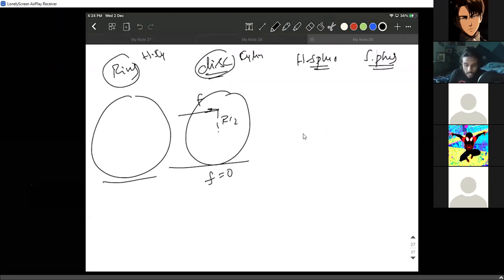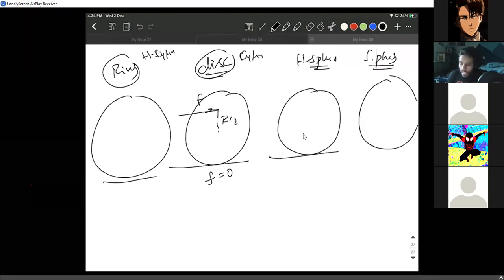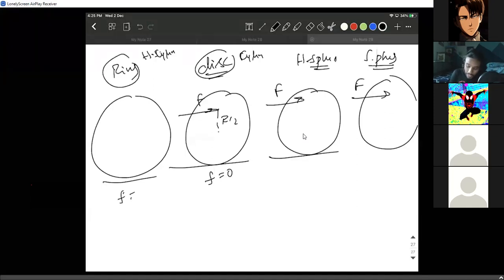So if you look at these bodies, don't worry. Can somebody make a wild guess at what point for the ring friction will be 0? Sir, at the radius of gyration, friction will be 0. Perfect. Exactly. At the point of radius of gyration, for this, how much is it?